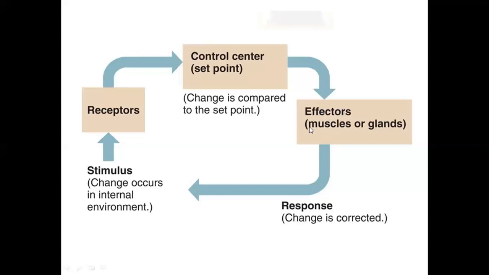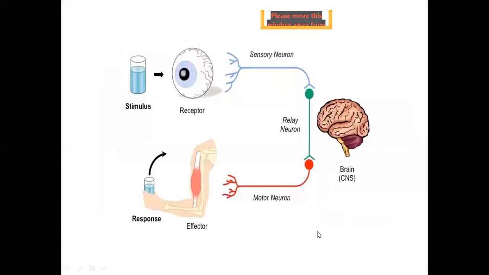Effectors may be muscles or glands. So, receptors, then the control center changes and compares to the set point. Then effectors, muscles or glands, respond, change and correct it.